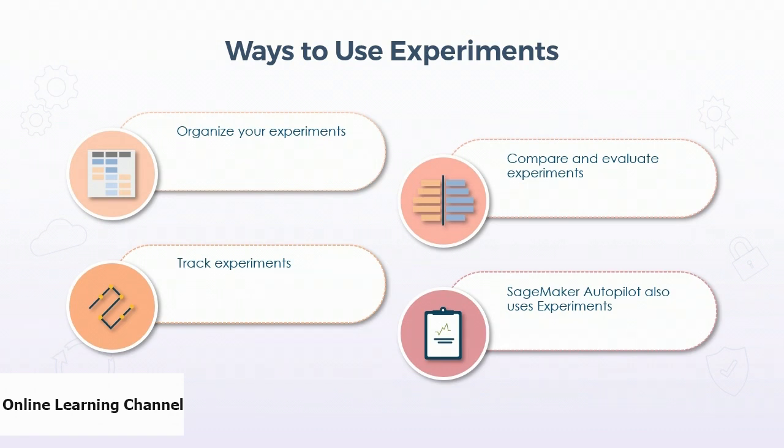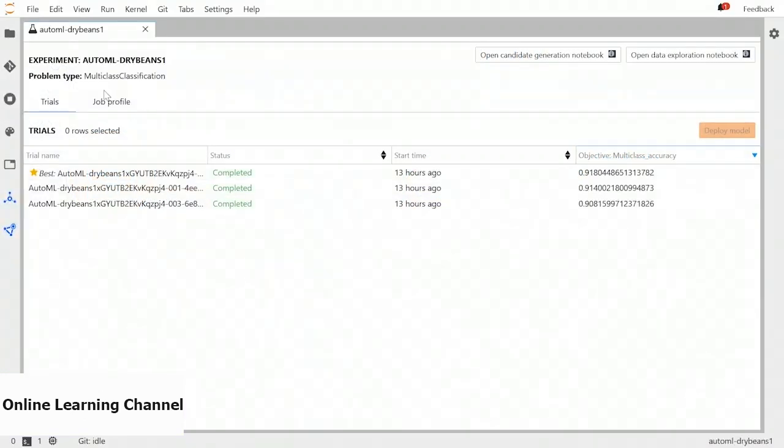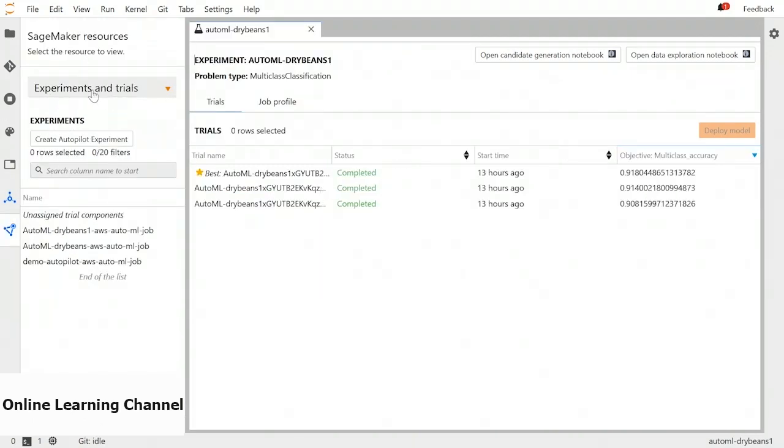Now let's go back to our Studio interface and see how we can check an experiment and compare different trials. Back in our Studio, we ran our AutoML dry beans job. So when we go to the experiments tab in this left sidebar, we can see there are different experiments.